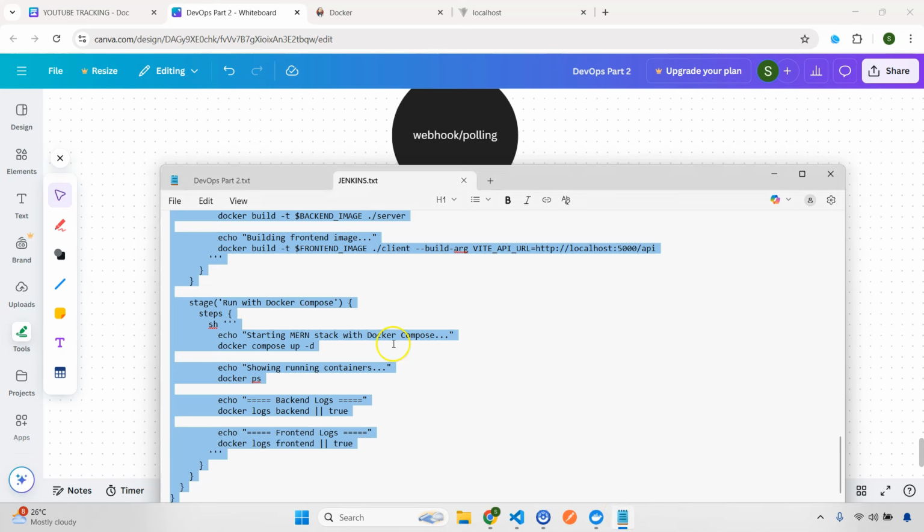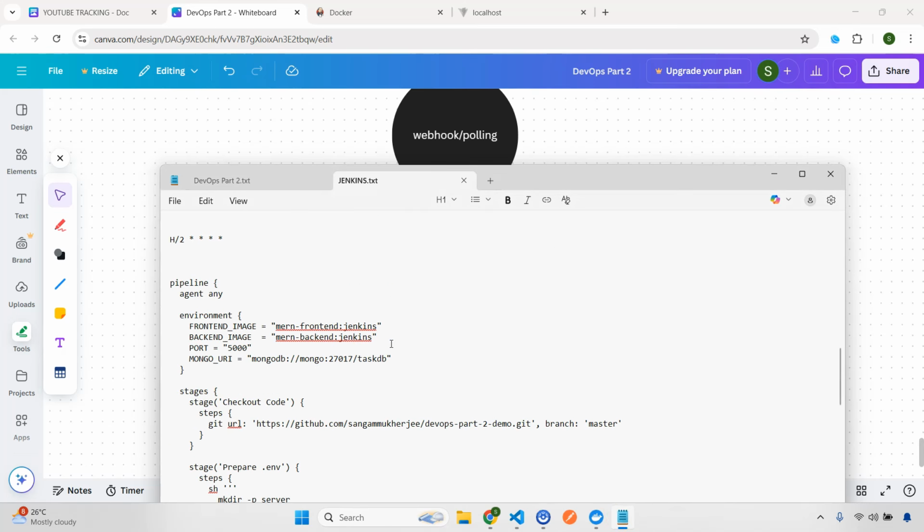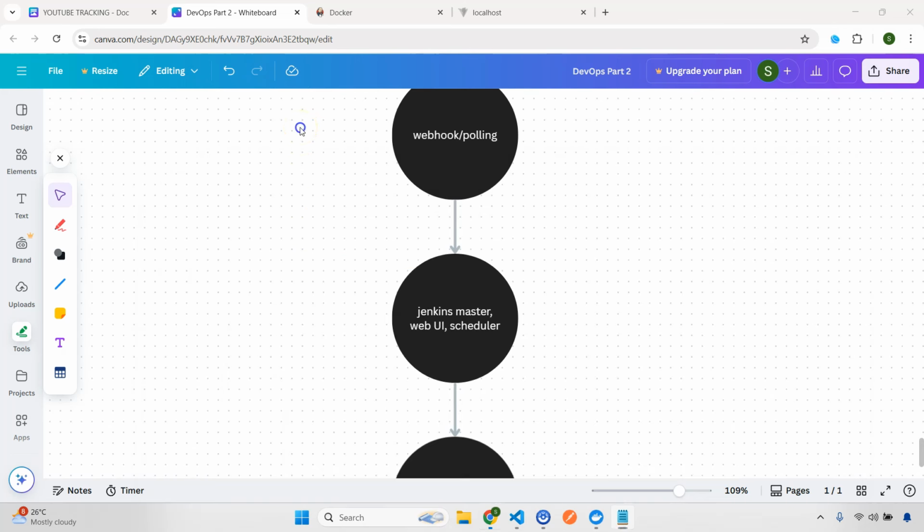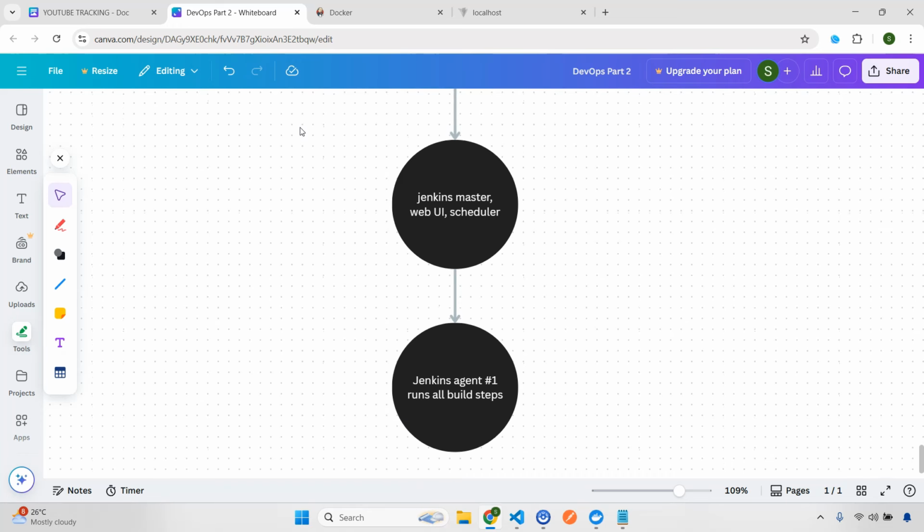Now for this one, what I've done, I already created some of the commands. I don't want to write all of these. Some of these are very long, so it will take time, but I'm going to explain each and everything we are doing here, and I'll add all of this in the notes. You can download it. First of all, we need to understand how we are going to set up our Jenkins.